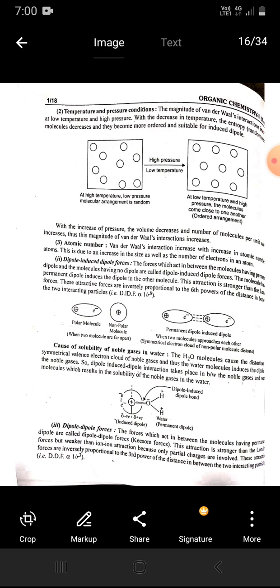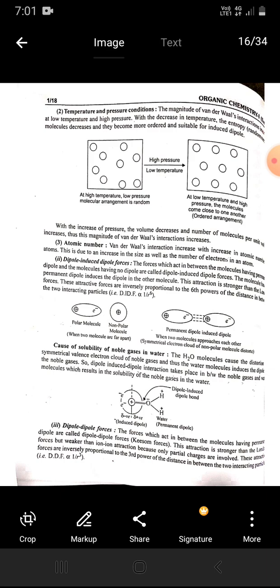Thus, the magnitude of van der Waals interactions increases. Atomic number: van der Waals interaction increases with increase in atomic number of atoms. This is due to increase in size as well as number of electrons in an atom.